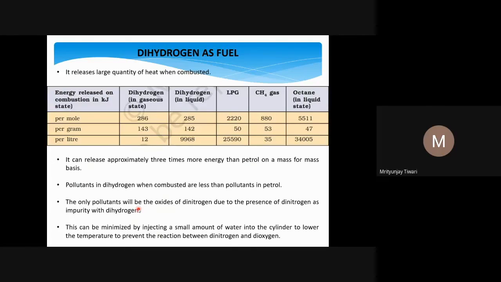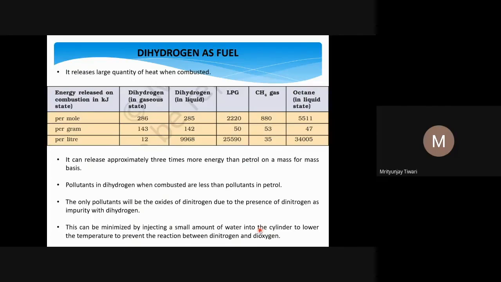But it is not the COx or SOx gases, it is NOx gases that we make at maximum. But the presence of dinitrogen we can also reduce, and what will we do? That can be minimized by injecting a small amount of water into the cylinder to lower the temperature to prevent the reaction between dinitrogen and oxygen. The reaction between dinitrogen and dioxygen happens at higher temperatures.